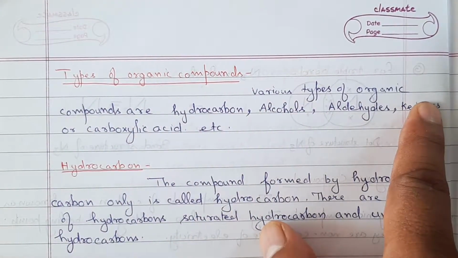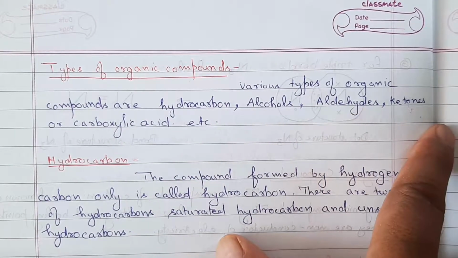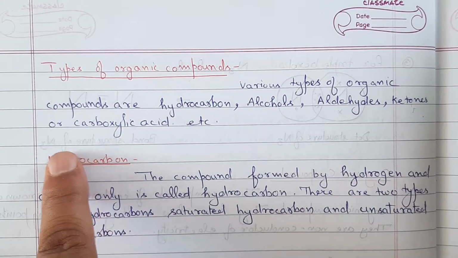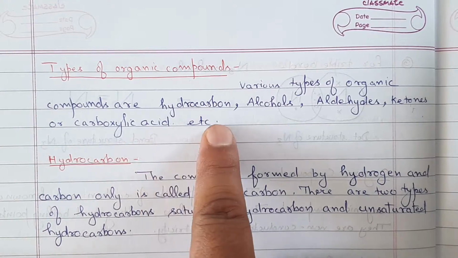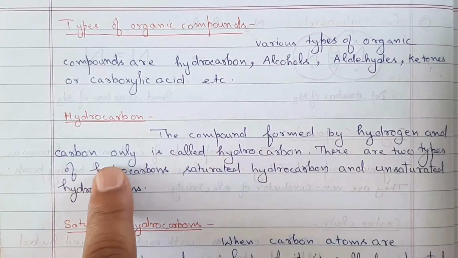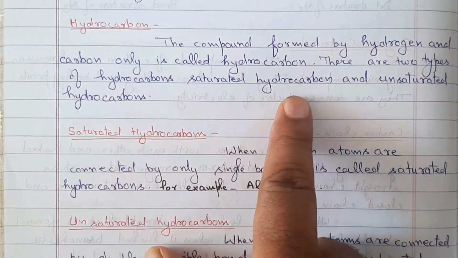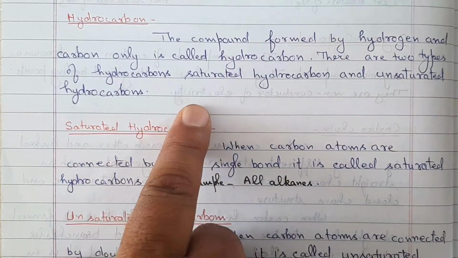Types of organic compounds. Various types of organic compounds are hydrocarbons, alcohols, aldehydes, ketones or carboxylic acids, etc. Hydrocarbon. The compound formed by hydrogen and carbon only is called hydrocarbon. There are two types of hydrocarbons: saturated hydrocarbons and unsaturated hydrocarbons.